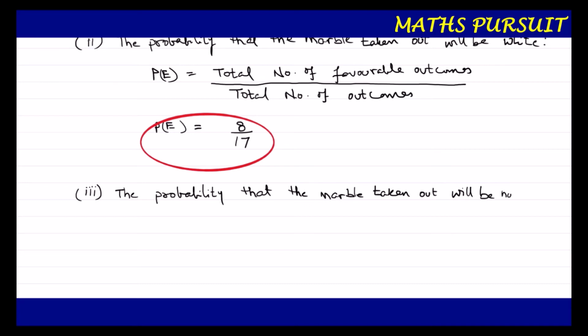So here the question is a little bit different. This is a slightly different question. Now guys, not green means P(NE).